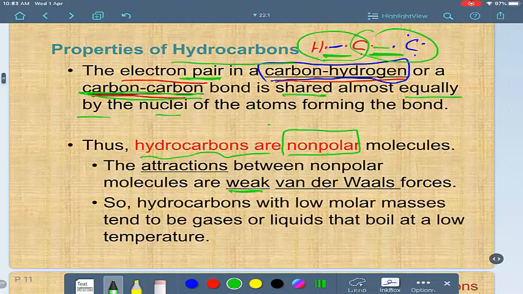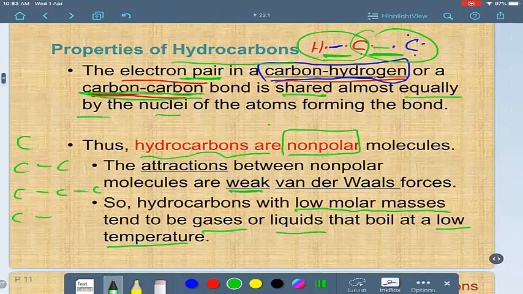For this reason, the hydrocarbons with low molar masses tend to be gases or liquids, and they boil at low temperature. How come? If you have a hydrocarbon with one carbon, or two carbons, or three carbons, or four carbons like this, they are in the case of gases.